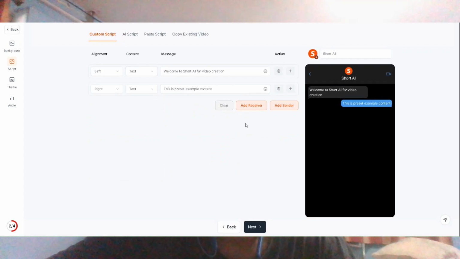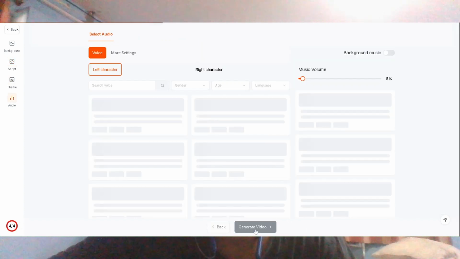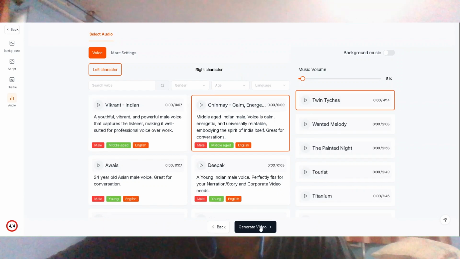Welcome to Short AI. Then add sender. Click on this one. Okay. Then click on next. Then click on next. See here, again it will ask for this one. You click on generate video. It is as simple as that. You can create the video within minutes.